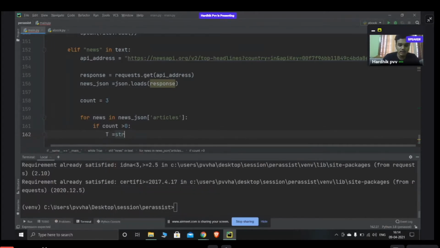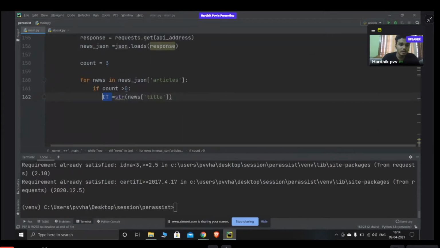I want that stored in string format, which is from news title. So in the article, whatever the title is, I want it, right? So that title I want to store in the variable called t, until the count is less than 0. So the count is decremented by minus 1. Everyone knows in C language or anything how we use this. So it goes on decreasing one by one. For count 3, 2 and 1, there are totally 3. After that it stops itself.